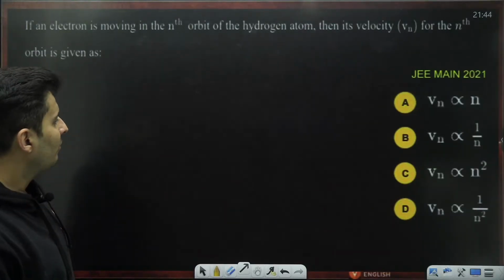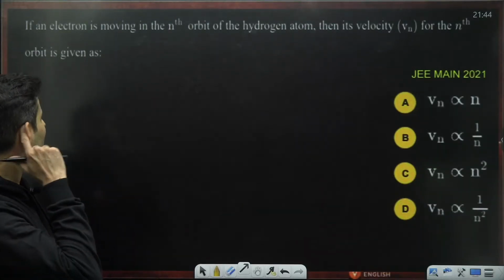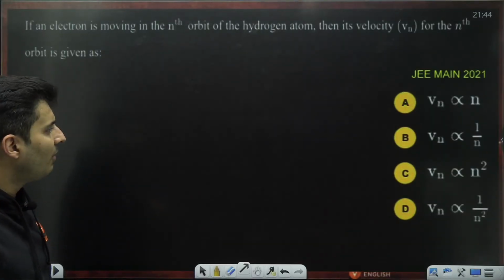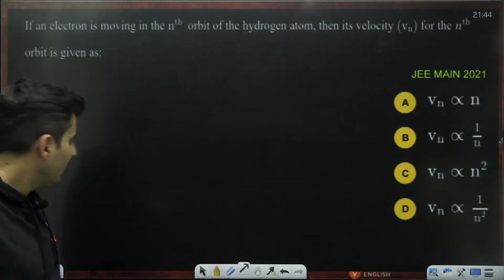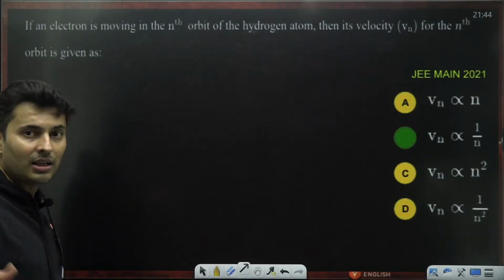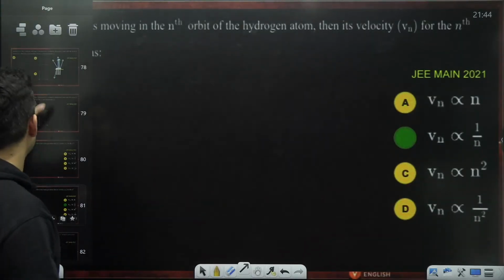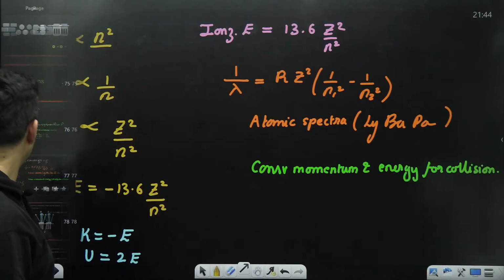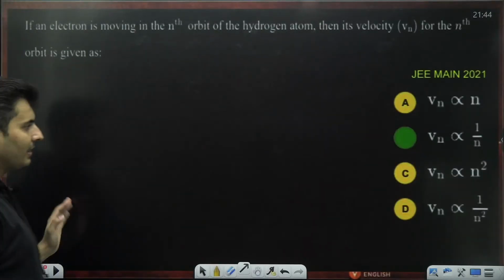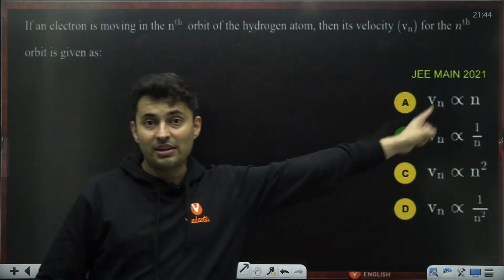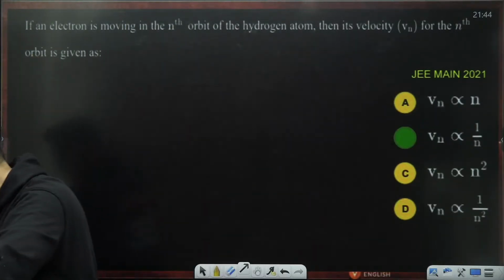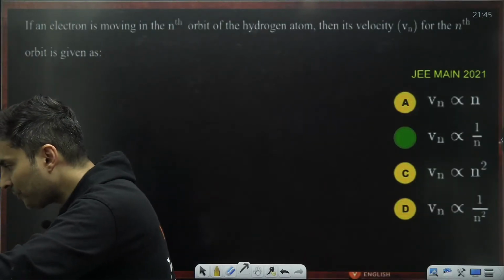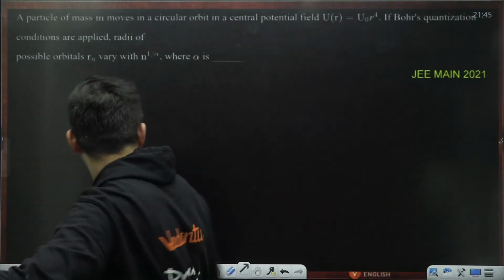Okay. Then, which one of them is true? If an electron is moving in the nth orbit of a hydrogen atom, then its velocity for the nth orbit is given by Z by n; in fact, I had given this right at the beginning. Yes, velocity is inversely proportional to n. You should know this formula, and you can answer directly. In fact, such direct questions do come even in the JEE exam. Yes, B. Very good. Awesome. Moving on to the next one.